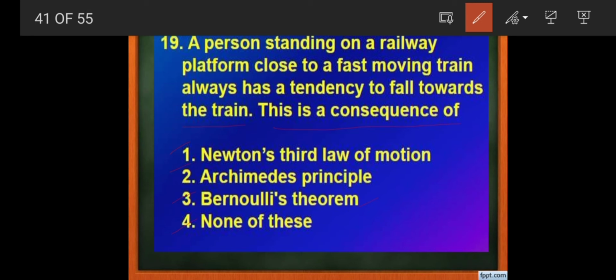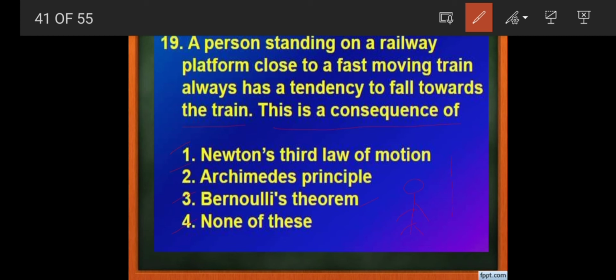Let me explain what exactly happens when a fast moving train passes in front of a man who is standing at a railway platform. Let us assume here is a man standing near a railway platform.